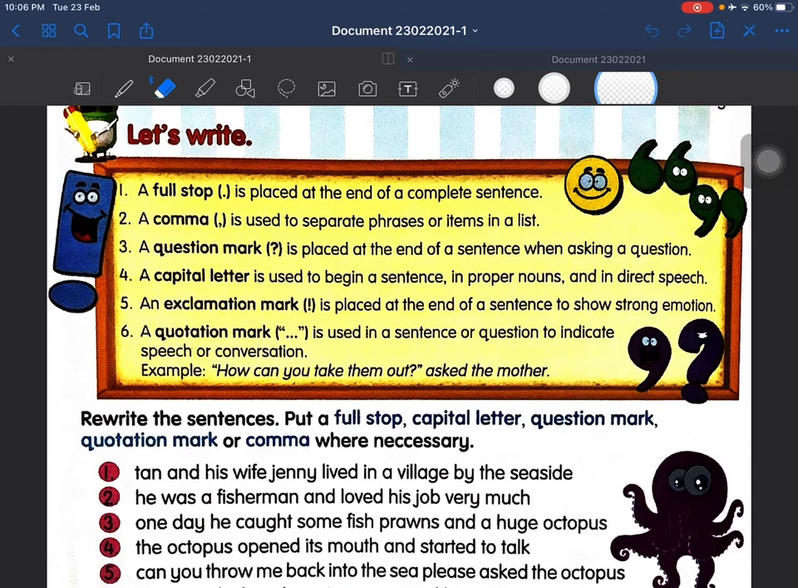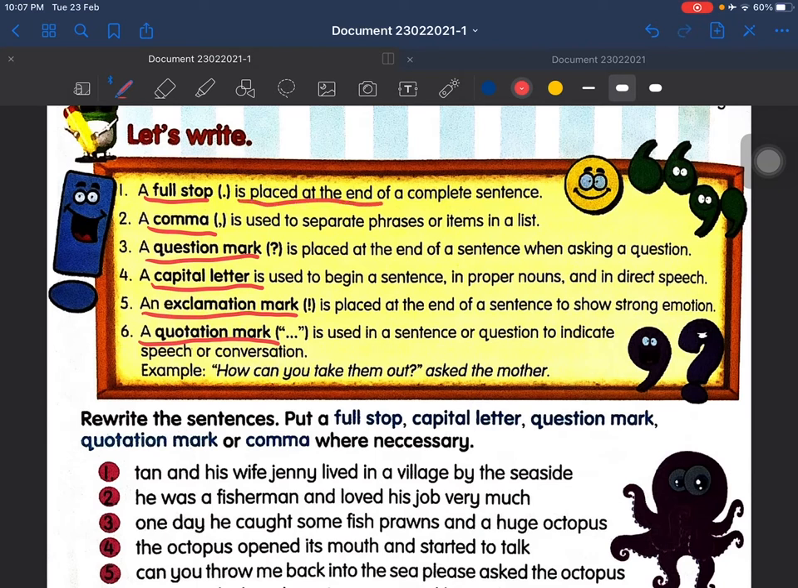In writing you must know how to use punctuation, such as full stop, commas, a question mark, a capital letter, an exclamation mark, and quotation. Let's go to the first one, that is full stop. When is full stop used? Full stop is used when you finish a sentence. So the full stop is placed at the end of a complete sentence.